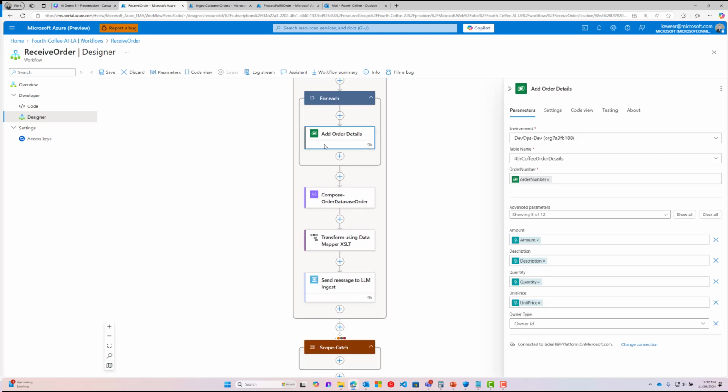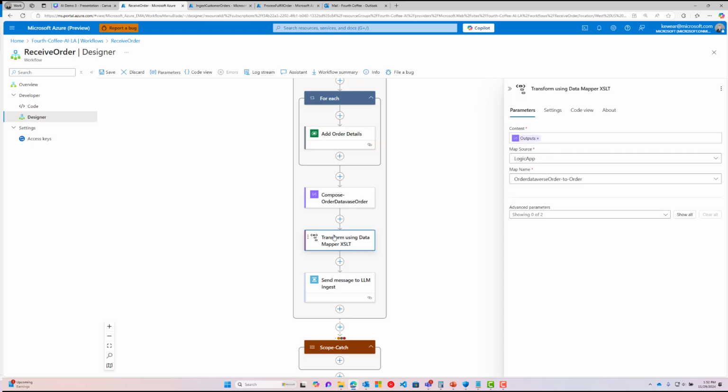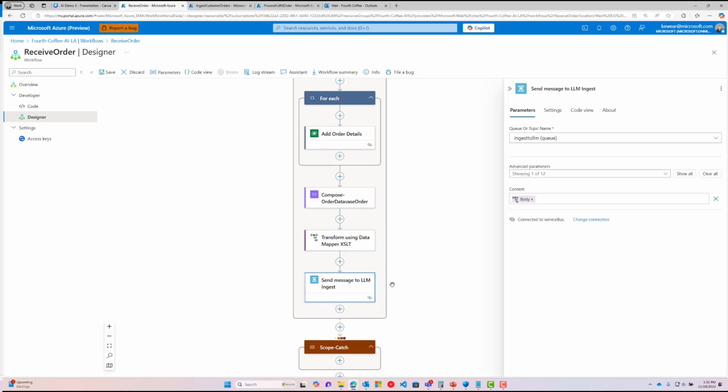We're going to do some additional processing here. We're going to do a transformation. I've got Data Mapper behind the scenes. We're going to transform the order data and the order details data into a composite message, and then we're going to put that on a queue. In this case, this queue is going to be called ingest to large language model, LLM.